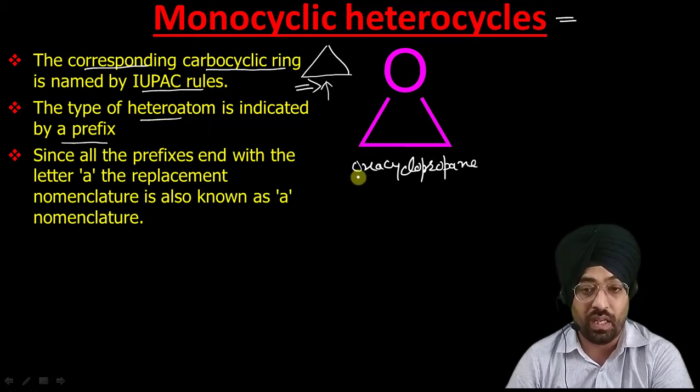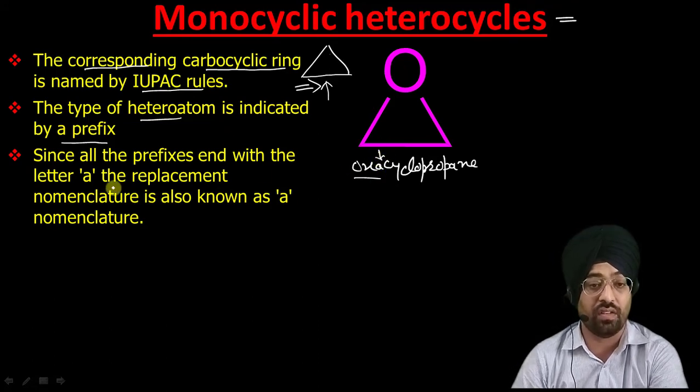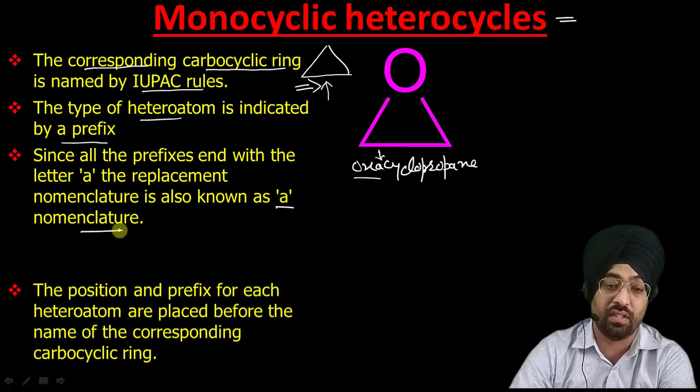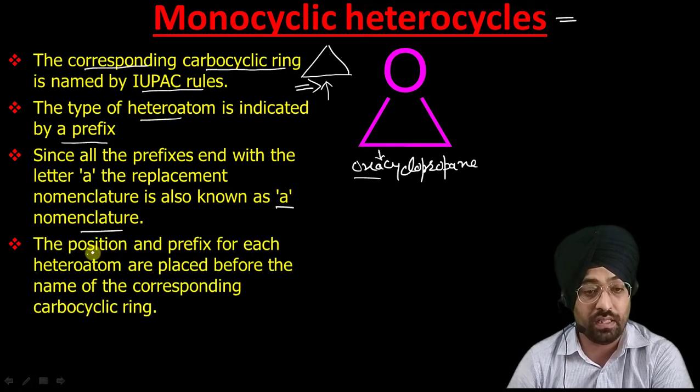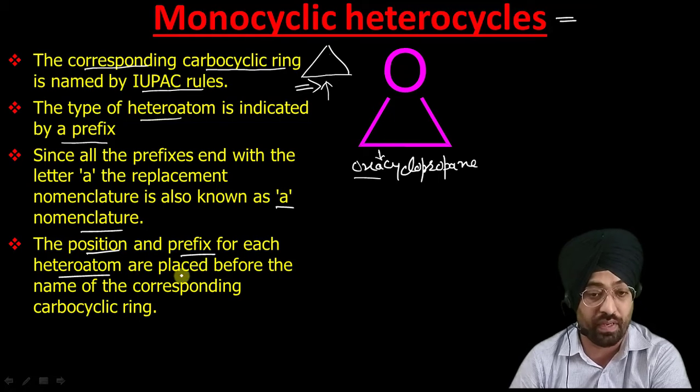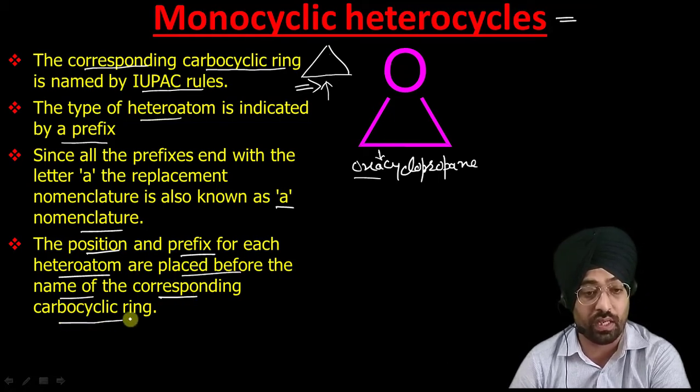You are already aware that all these prefixes end with a, so that's why this nomenclature is also called the a nomenclature. This is another name for the system. In this system, if we have more than one heteroatom, the position and prefix for each heteroatom are placed before the name of the corresponding carbocyclic ring.